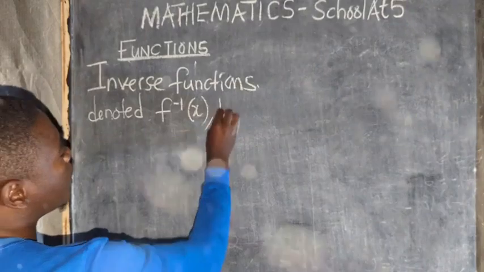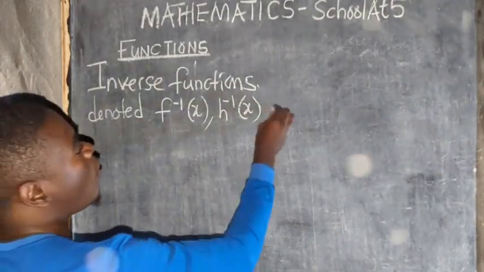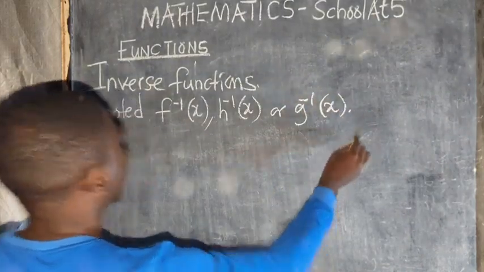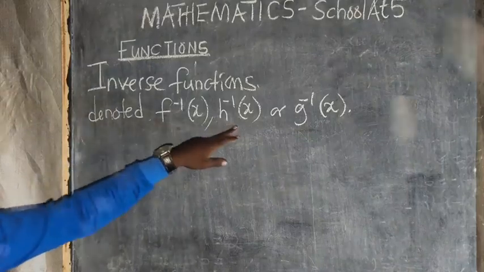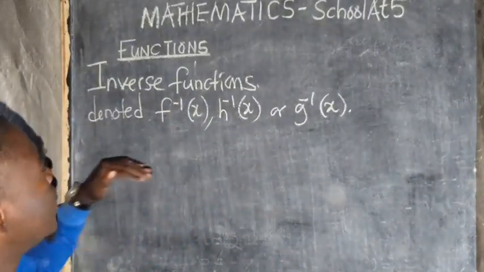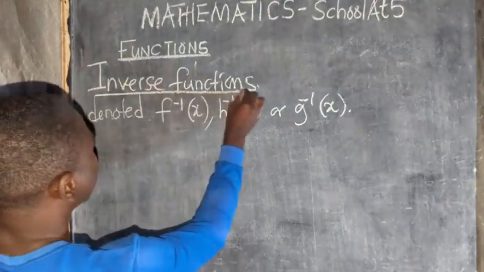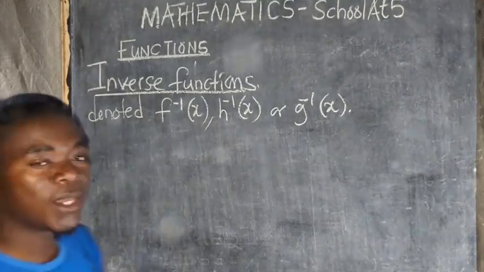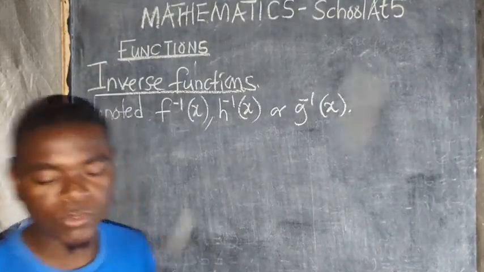You can have h inverse of x, or you can have g inverse of x. So whenever you have something like this, this is just the same as finding the inverse. You're just told to find the inverse. This is the inverse function. This is what you are supposed to know and understand.